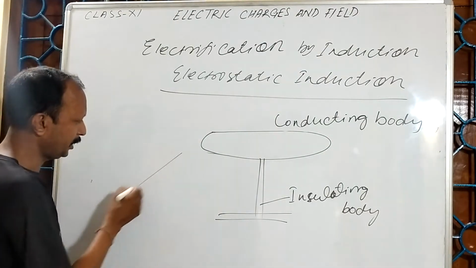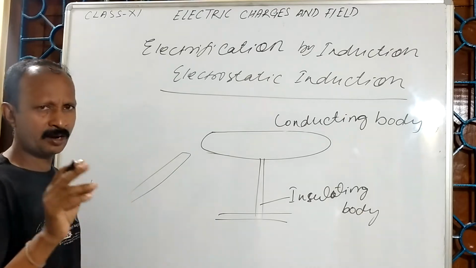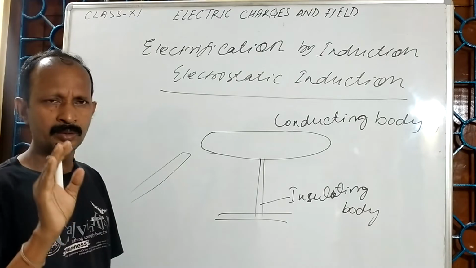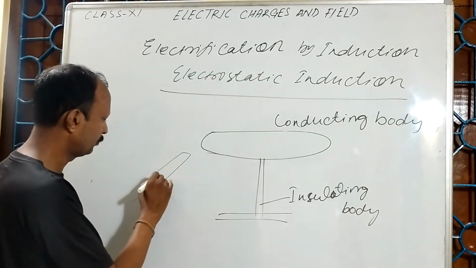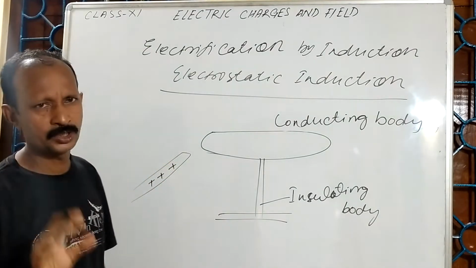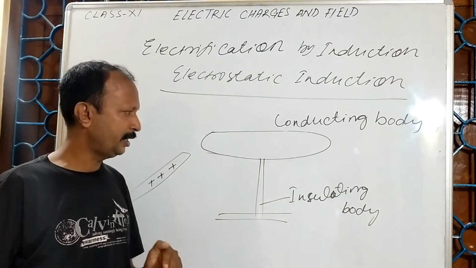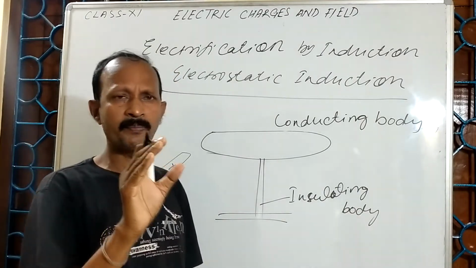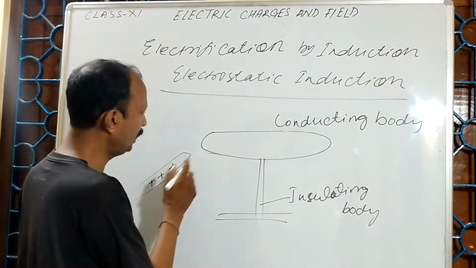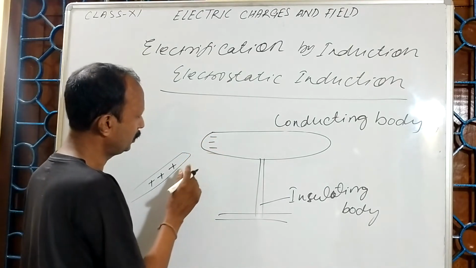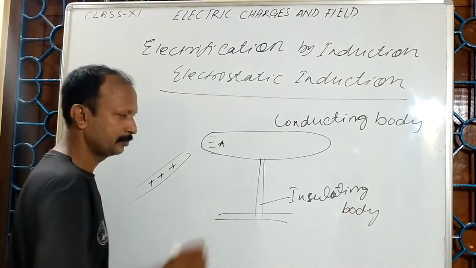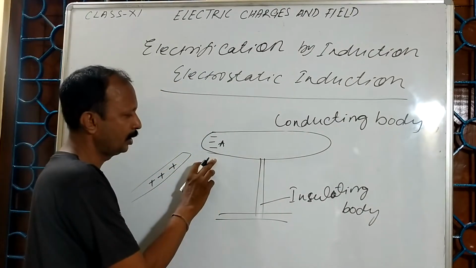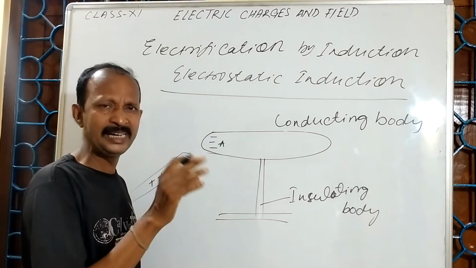Now, suppose I take a glass rod after rubbing it with silk cloth. After rubbing it with silk cloth, we accept the glass rod as positively charged. If I bring it near, what happens? The free electrons present will be attracted towards the end A, so the number of electrons at that end will increase.